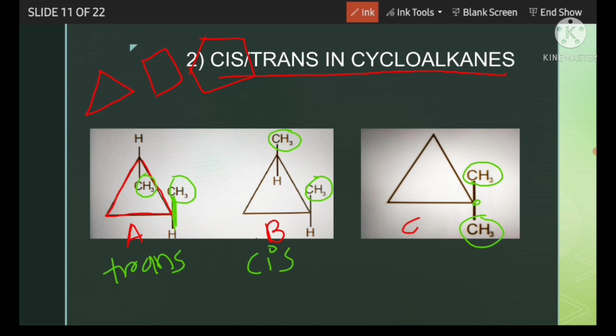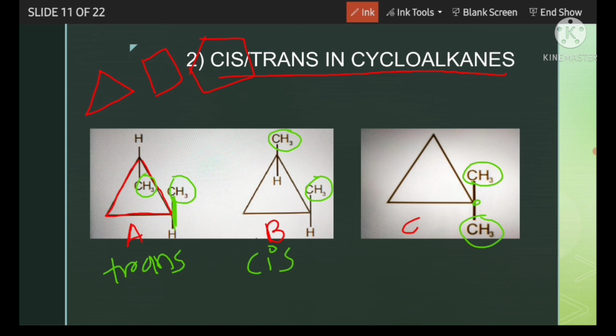Among A, B and C, A and B can show geometrical isomerism, that means cis-trans isomerism, but C cannot. C is also an isomer of A and B, but C is not a geometrical isomer of A and B. Those for which we can assign EZ or cis-trans nomenclature are called geometrical isomers.